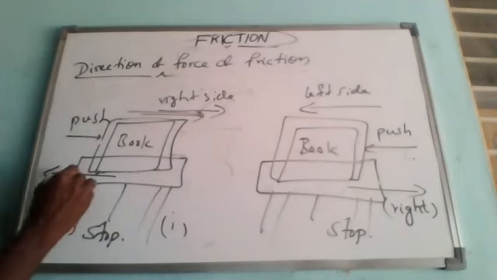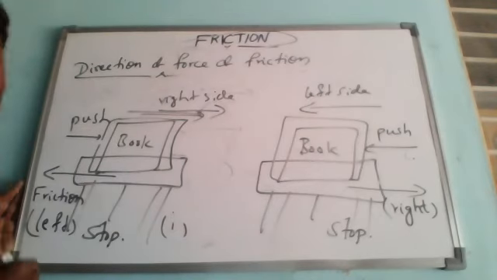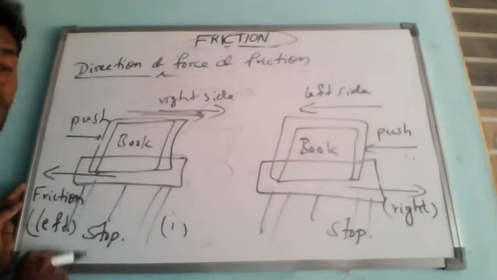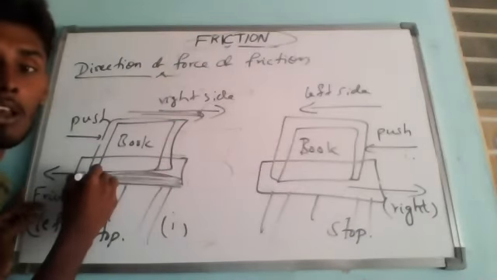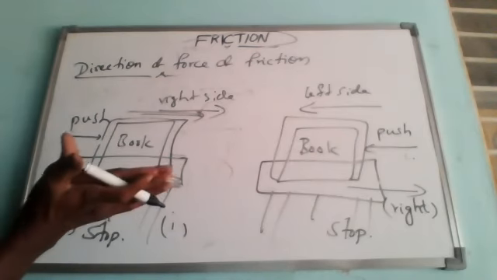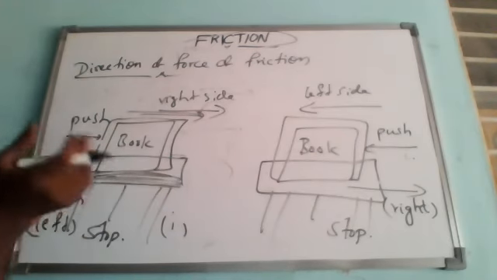Opposes the motion of a book on the surface of the table. So this force of friction occurs between where? Between the surface of the table and the surface of the book in touch with each other, meaning they are in contact with each other.